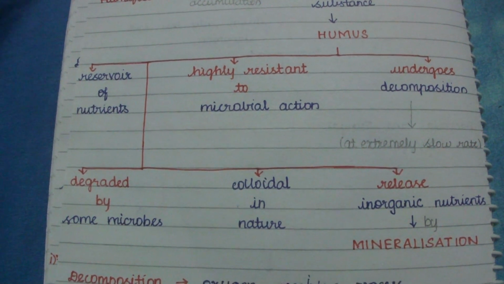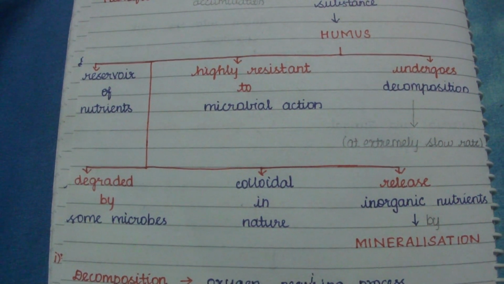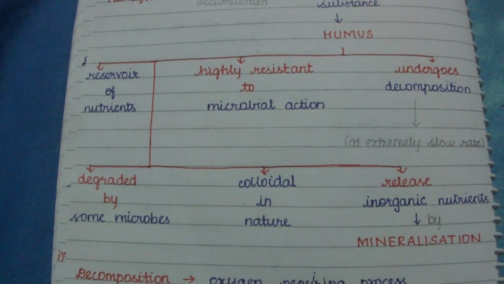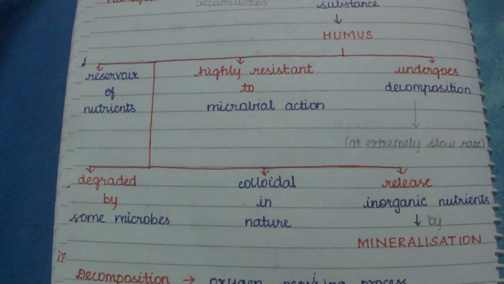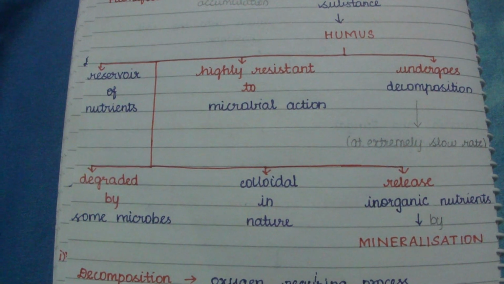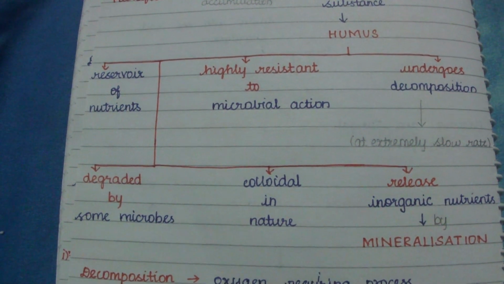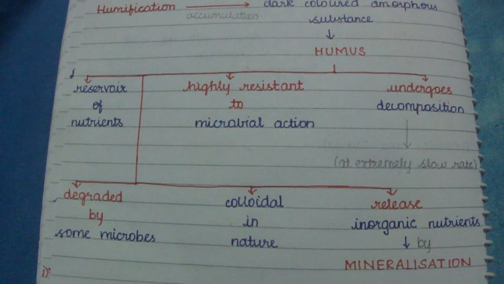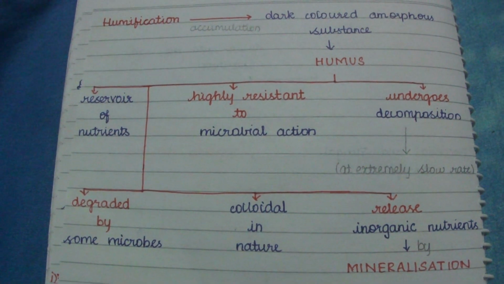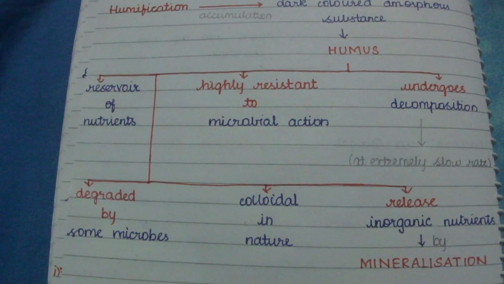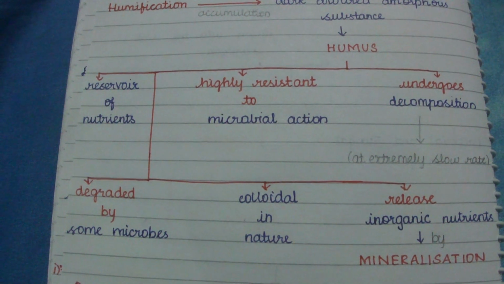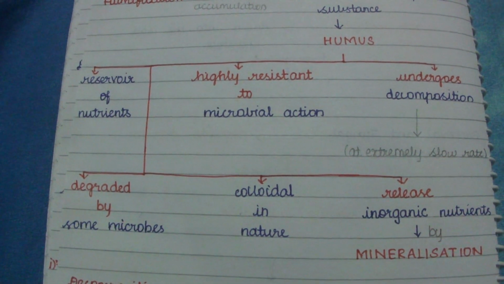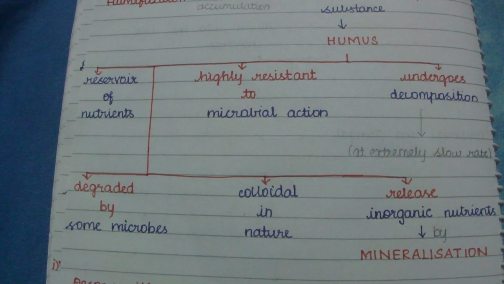This humus is further degraded by some microbes, and the release of inorganic nutrients occurs by the process of mineralization. This clearly shows us that mineralization and humification occur during the process of decomposition.